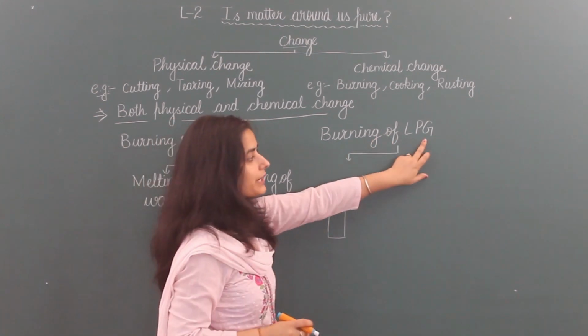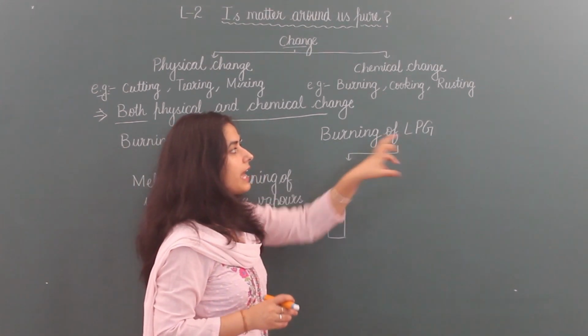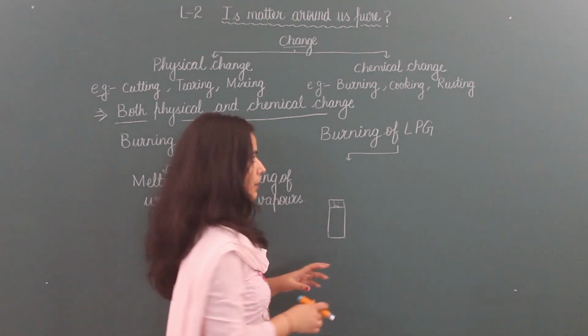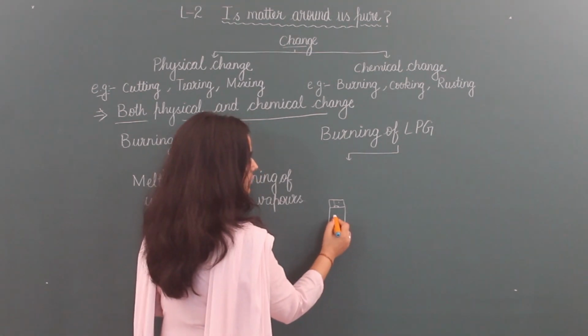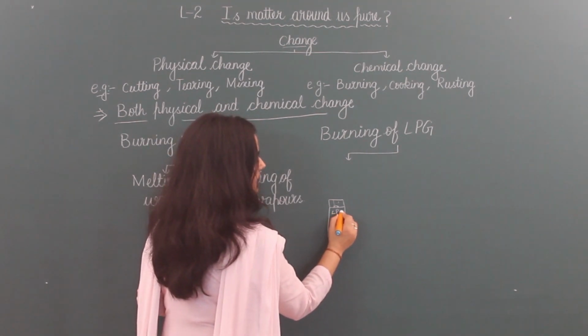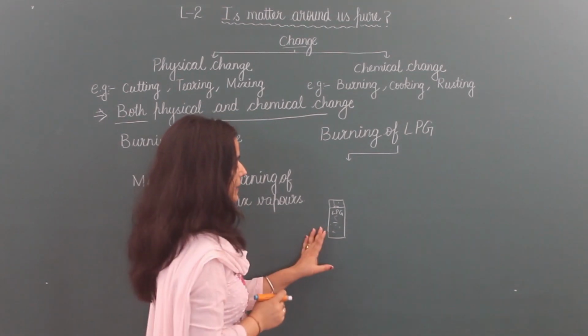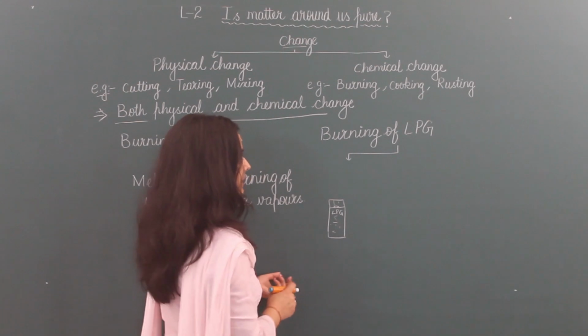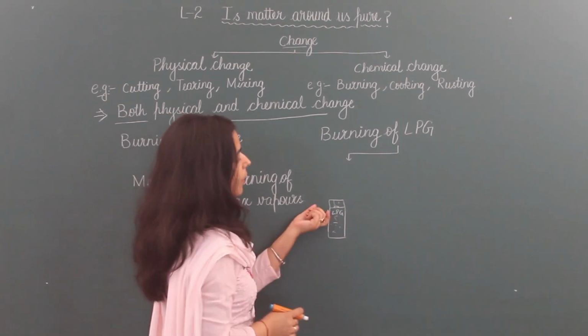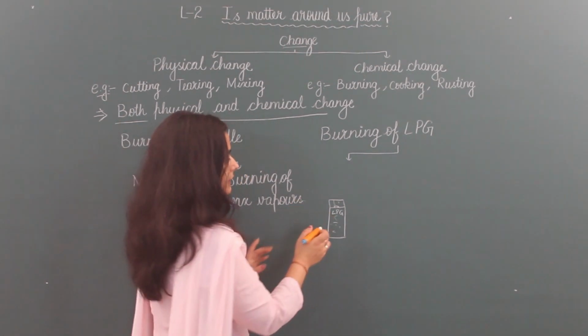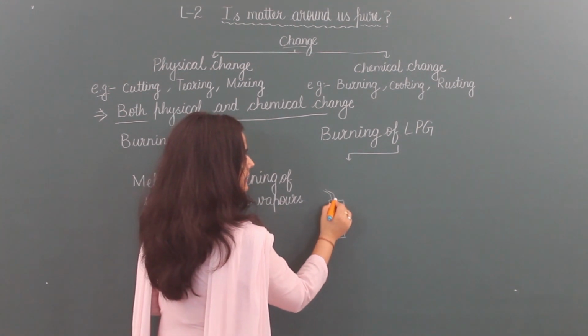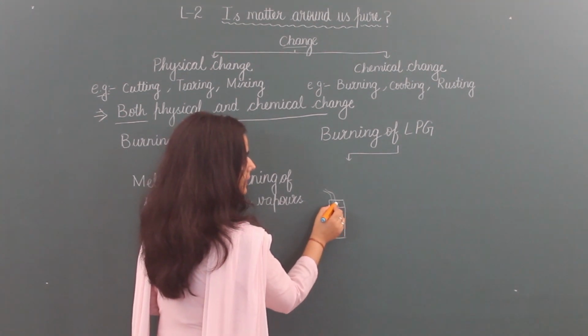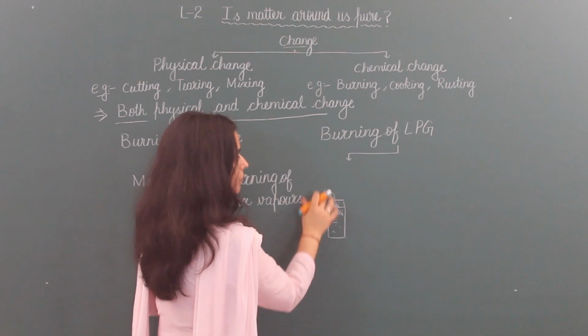It is petroleum gas which is liquefied by applying pressure and decreasing temperature. This converts into liquid. This is the LPG gas cylinder. Now gas is present in liquid form, but when it burns it is not in liquid form. What happened? When we turn on the regulator, this liquid comes into the pipe in the form of vapor.